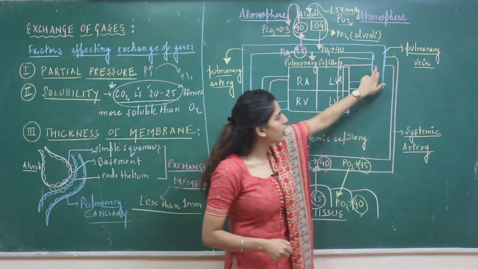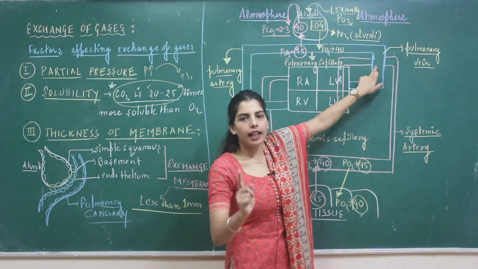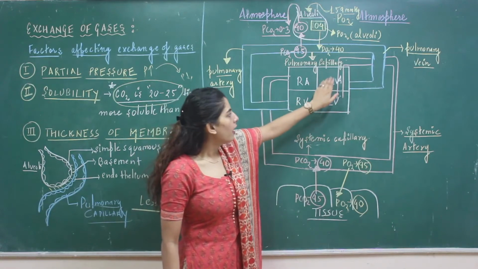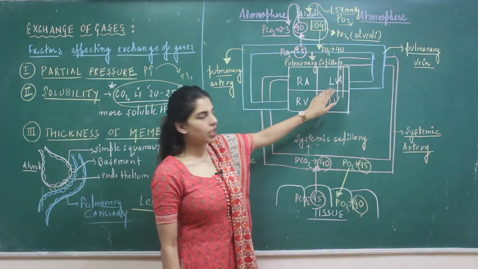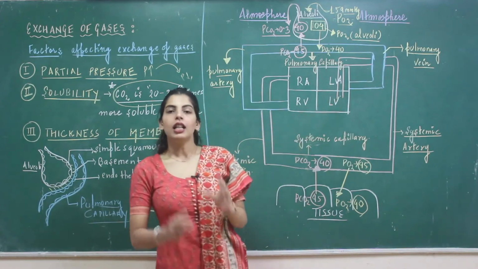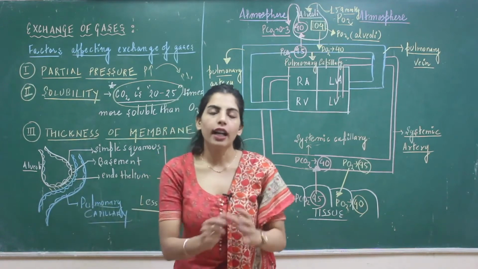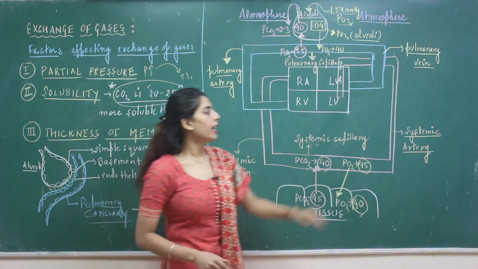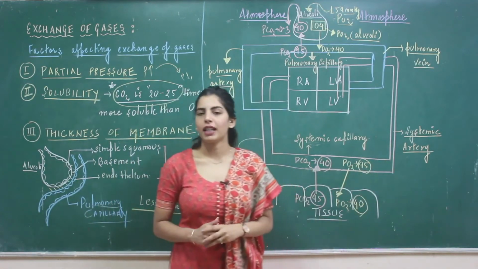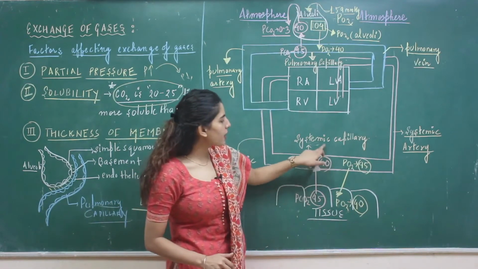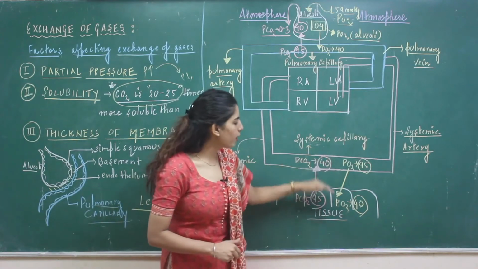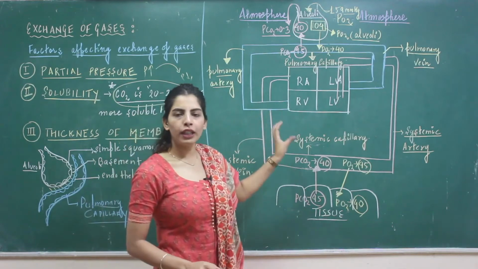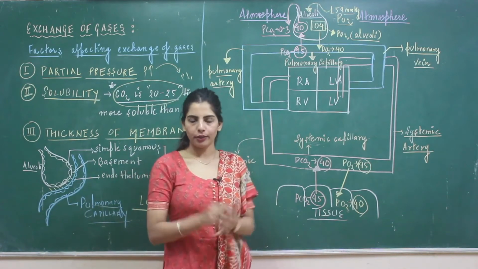Pulmonary capillary further forms pulmonary vein that is going to bring this oxygenated blood back into the heart, into your left atrium, through which it is going to go in your left ventricle, and from the left ventricle, aorta is going to supply this oxygenated blood to the entire body parts. And I have shown one branch which is systemic artery that ultimately forms systemic capillary through which the diffusion is taking place to the tissues. So this diagram hopefully is clear that which part shows what.